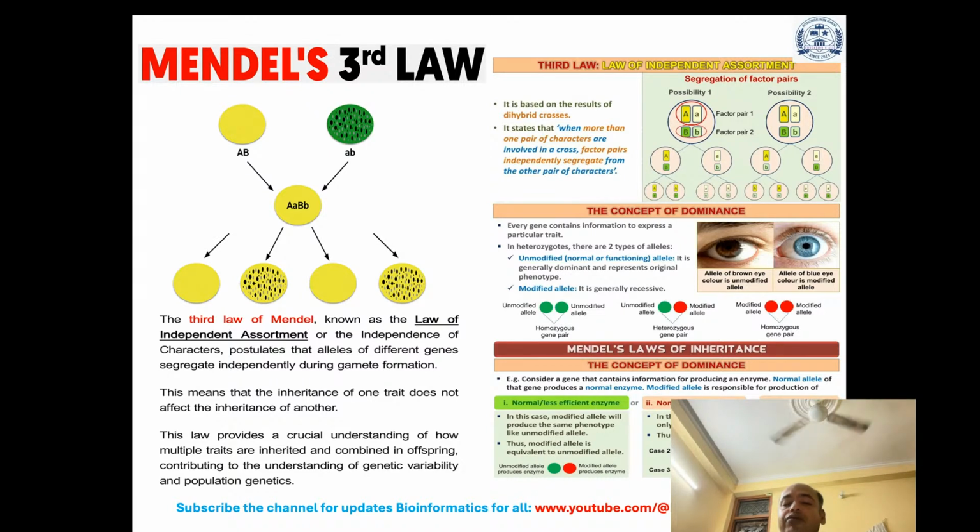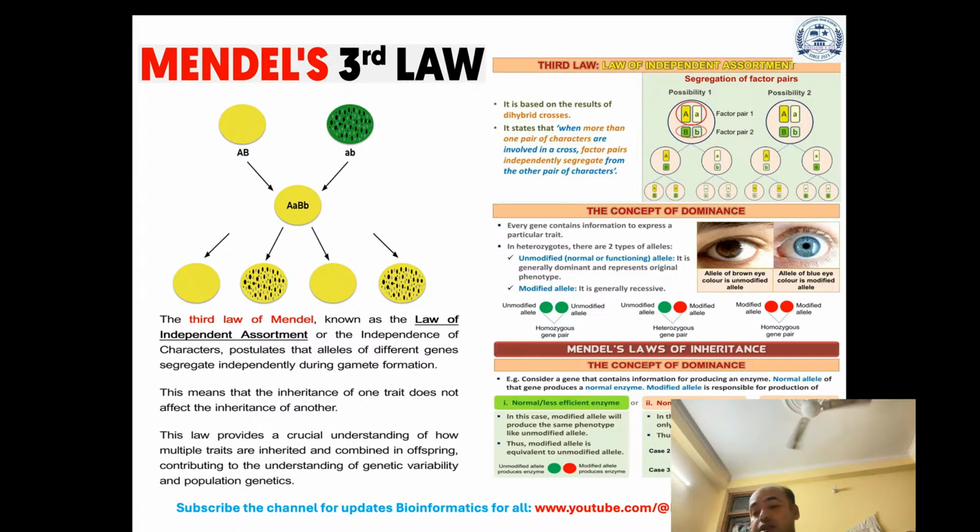Thus the modified allele is equivalent to the unmodified allele, or it produces non-functional enzymes or no enzyme at all. In these cases the phenotype will depend only on the functioning of the unmodified allele. Thus, the modified allele becomes recessive.